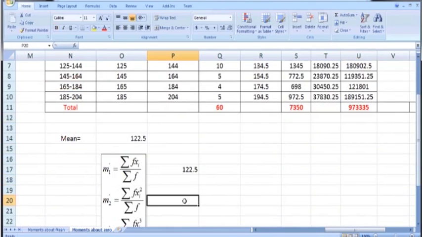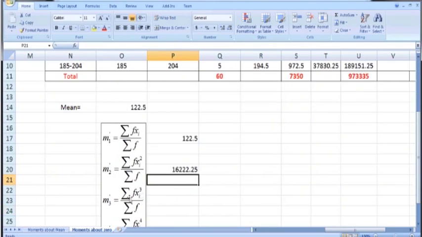So put an equal sign. Summation fx square divided by summation f, which is 60. So U11 divided by Q11. Pressing enter, we get the second moment about 0.